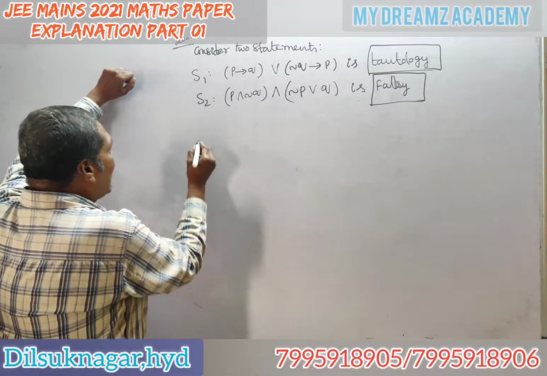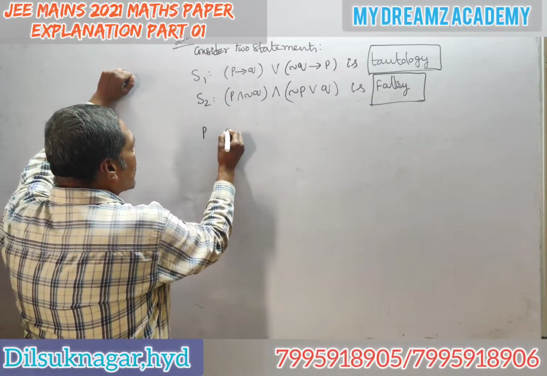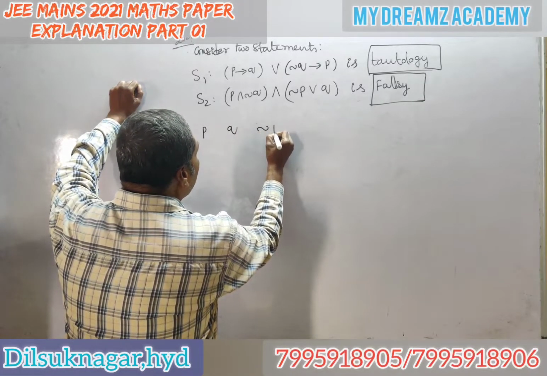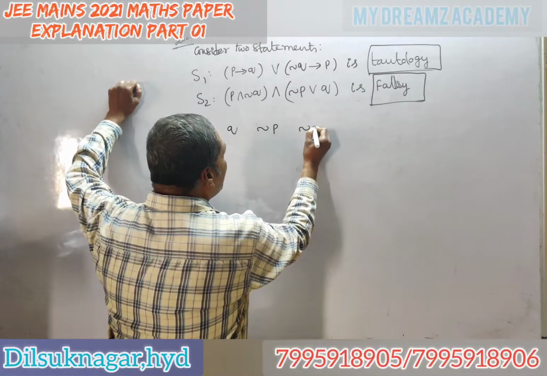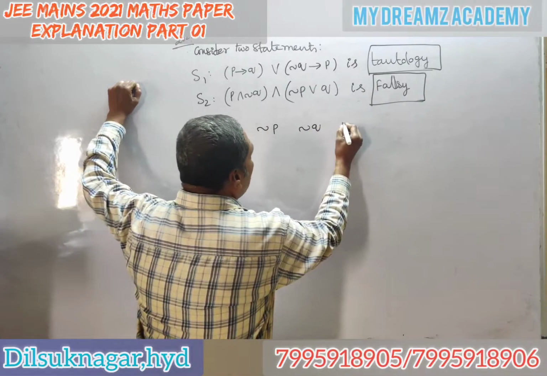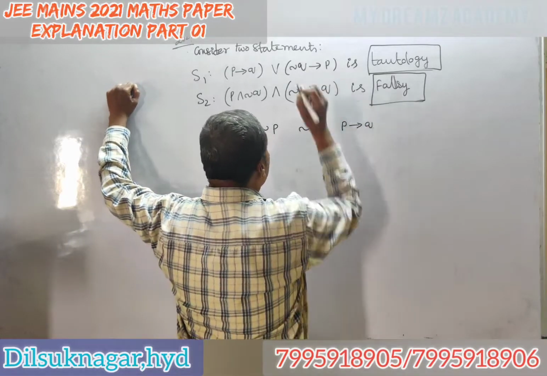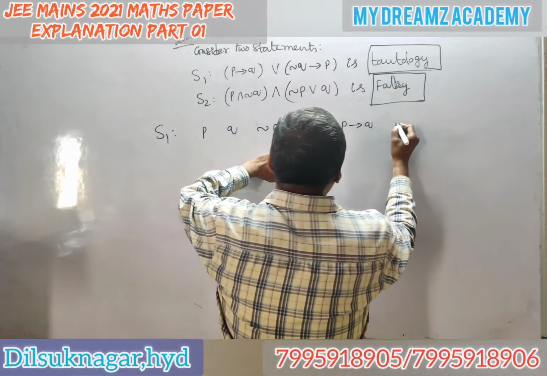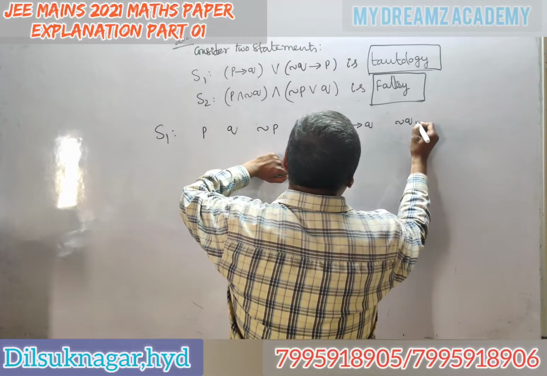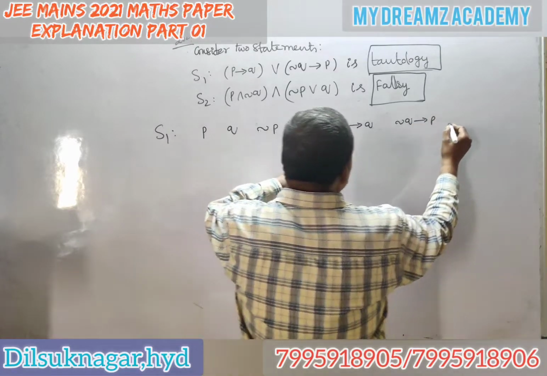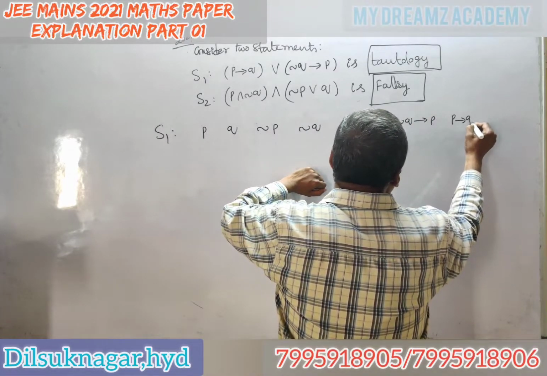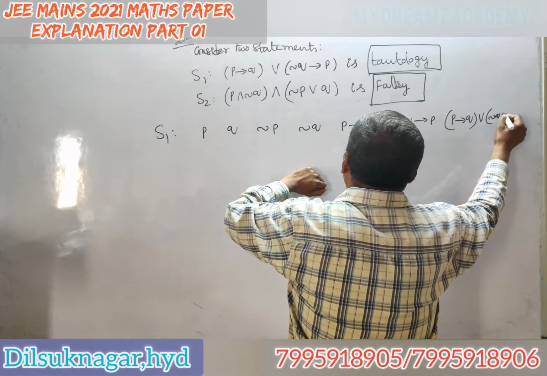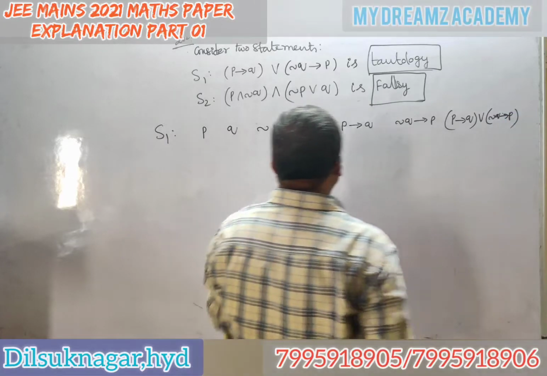Okay. Now I will write P, Q, negation of P, negation of Q, P then Q. First statement I am writing S1. Next negation of Q then P. Final is P then Q or negation of Q then P. Easy, just only truth table.